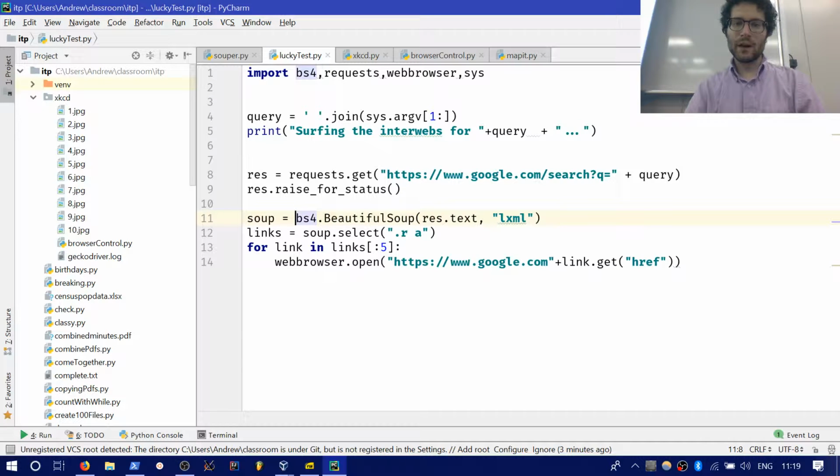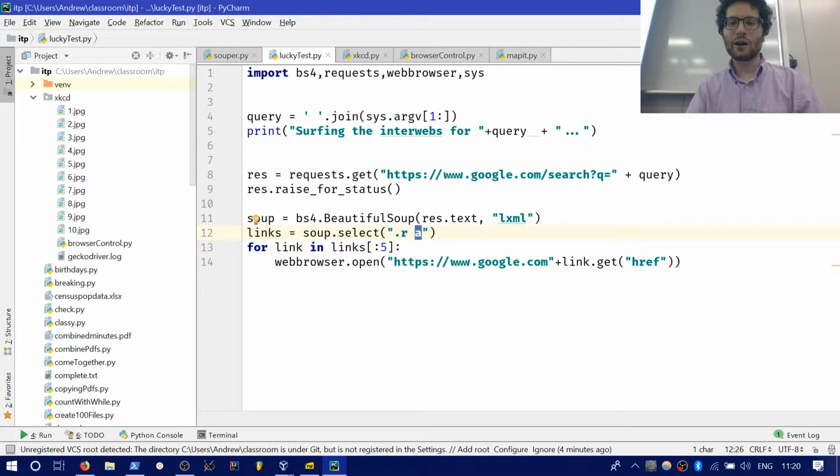And then what Beautiful Soup does is that it turns that HTML file. So res gives me the text, the HTML web page. This lxml is just what the interpreter tells me I want to put in to suppress a warning. So putting this in, this gets the HTML page, and it says, hey, can you turn this HTML page into soup? Okay. So this r.a is looking for anything with an anchor tag, like a link, right?